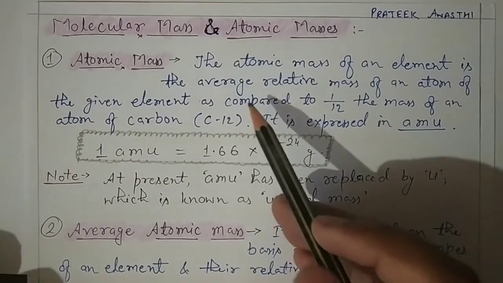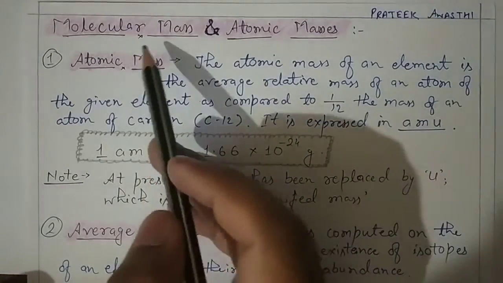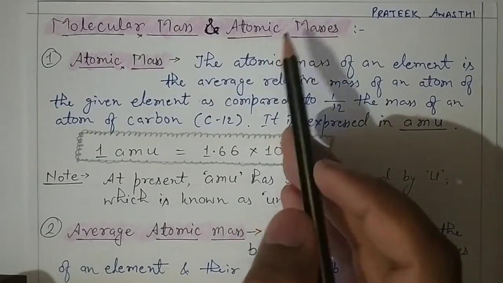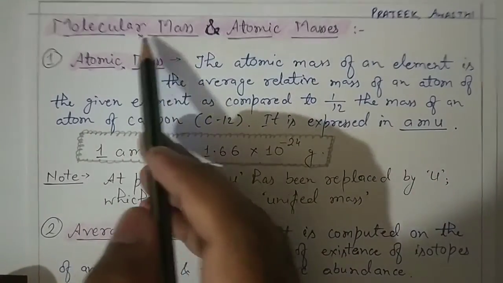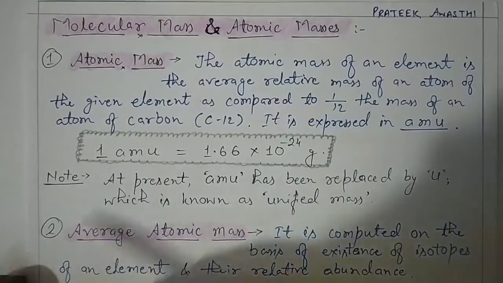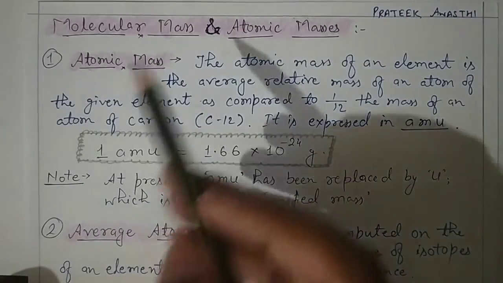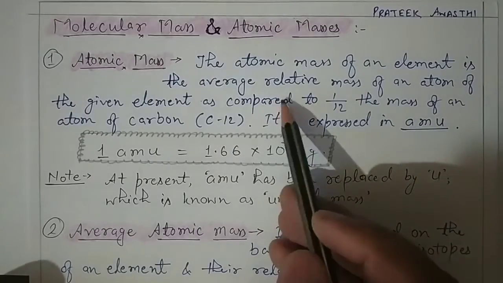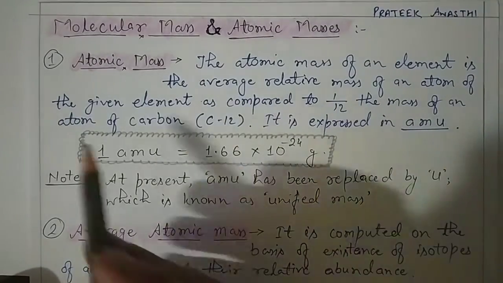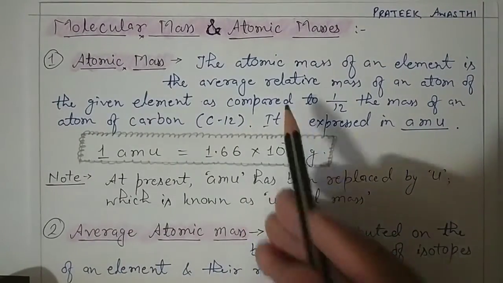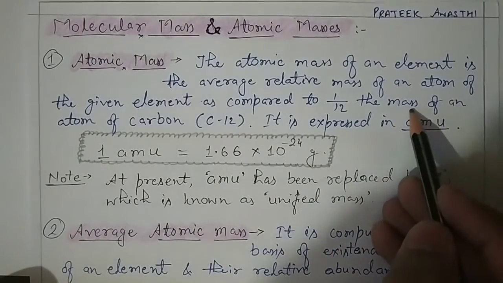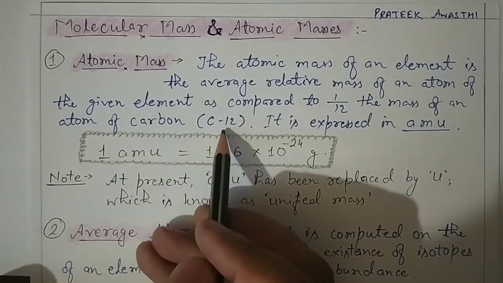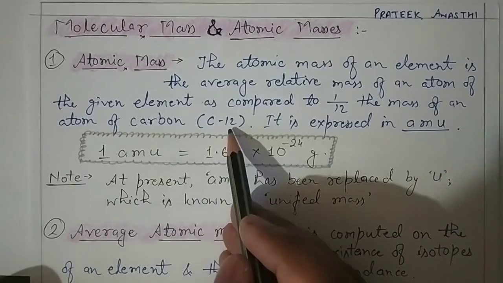Now to understand mole concepts better, we need to understand these terms first, that is atomic mass and molecular mass. What is atomic mass? Let's take the definitions one by one. Atomic mass of an element is the average relative mass of an atom of the given element as compared to 1/12 the mass of an atom of carbon-12. Carbon-12 is an isotope of carbon.